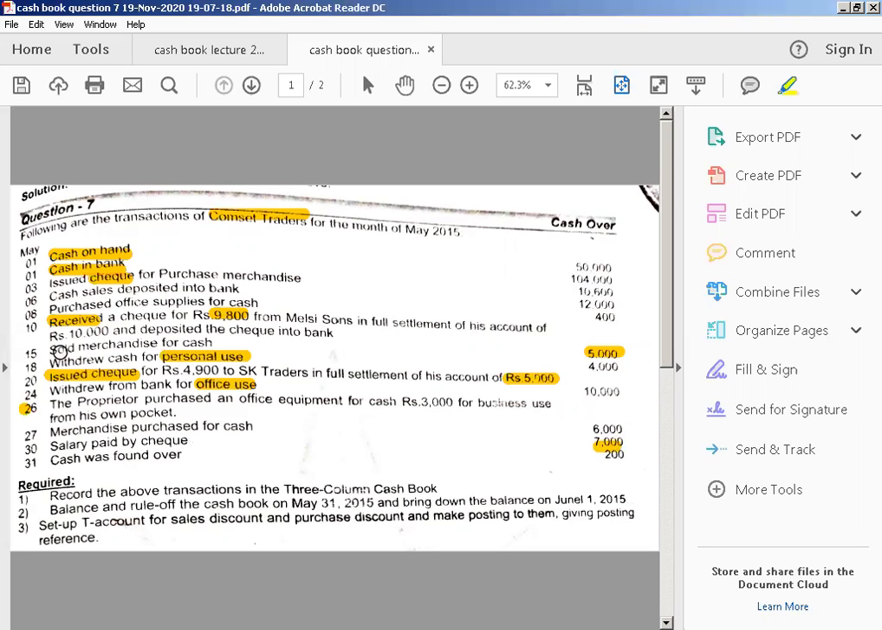Then in the end, the point which we are learning today, which is a very important point, is your cash found over. It means excess of cash. The excess of cash will be recorded in your receipt side and in the cash column. This amount is 200. So it is on your receipt side cash column.